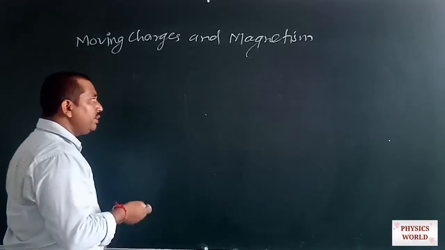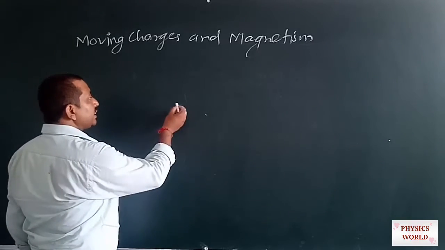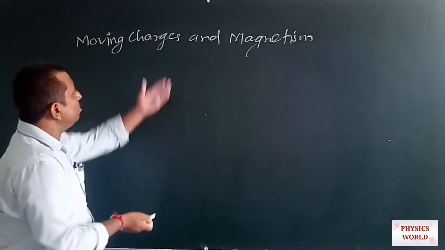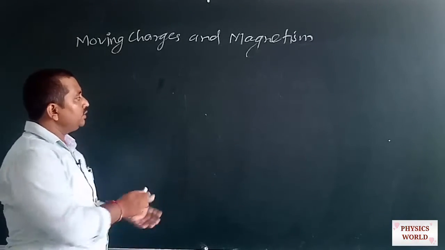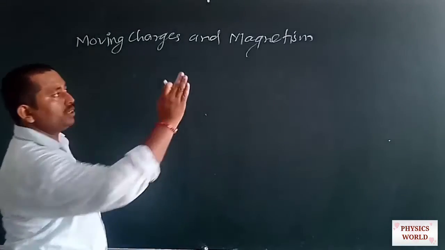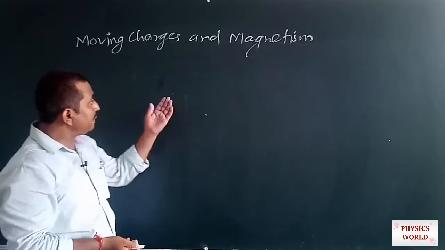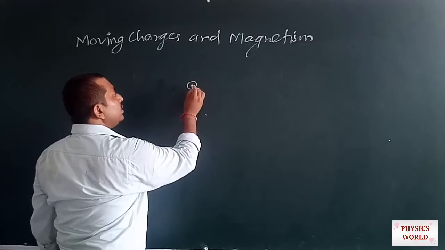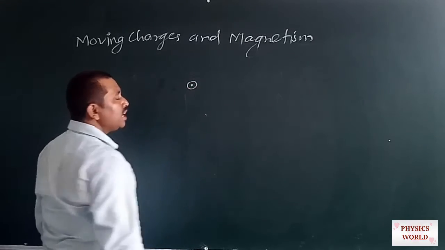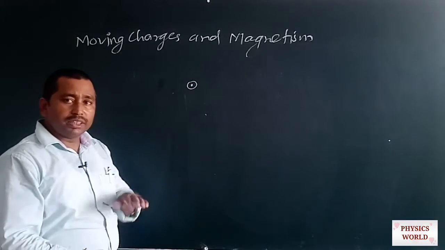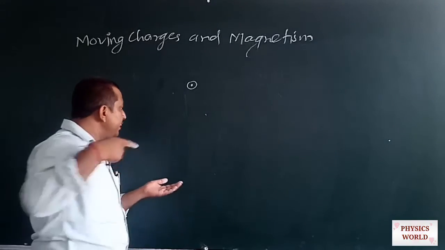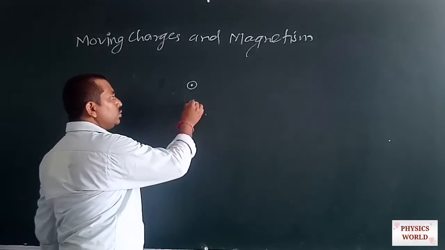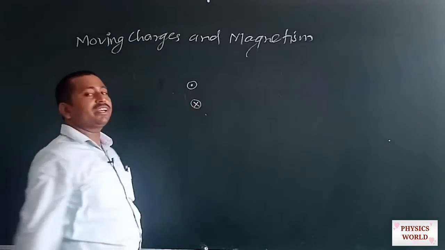If we want to denote the direction perpendicular to the plane of this board, then we have used a symbol that is dot. And if we want the direction going into the plane of the board, we have used a symbol that is cross.